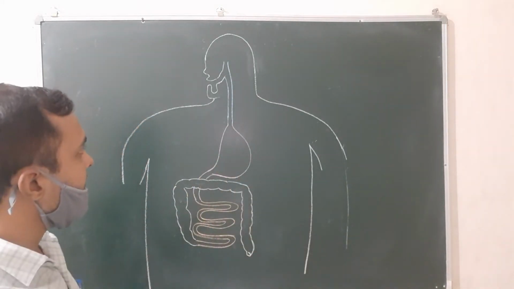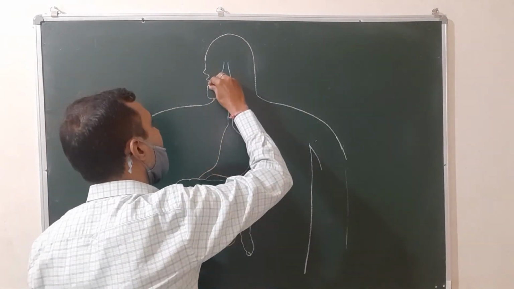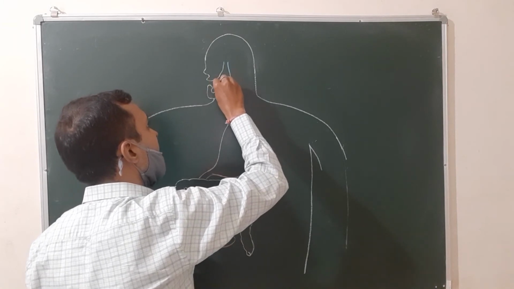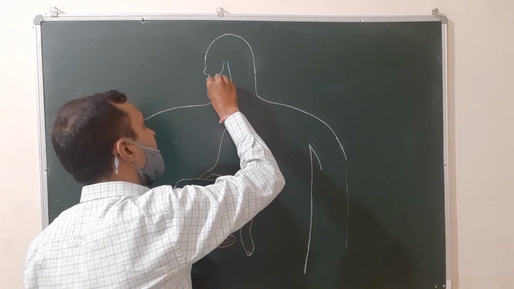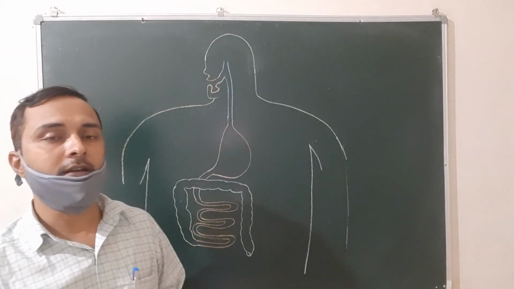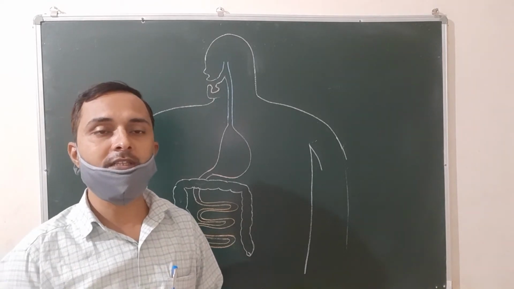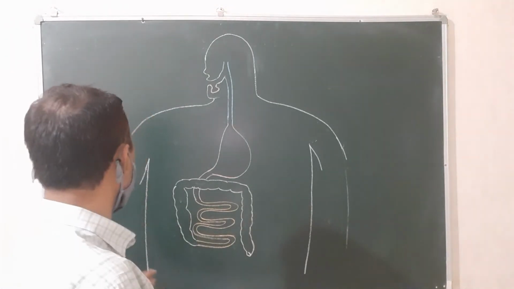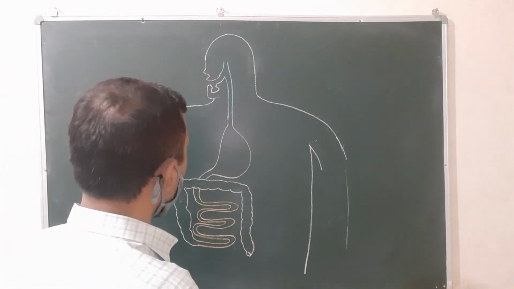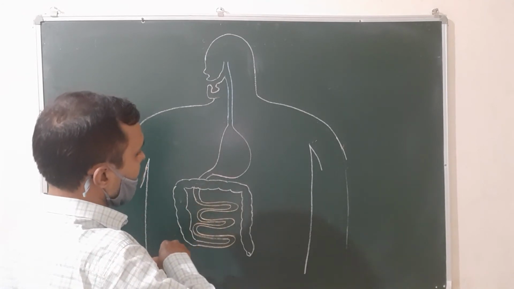Now you will attach the various digestive glands. The first digestive gland, as you know well, is present inside the mouth, that is the salivary gland. This salivary gland secretes a fluid called saliva, and this saliva contains an enzyme known as salivary amylase. This salivary amylase helps in the digestion of food.